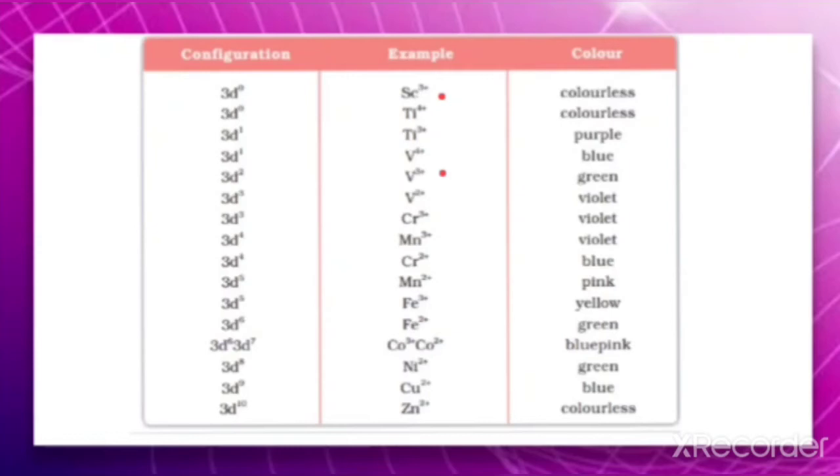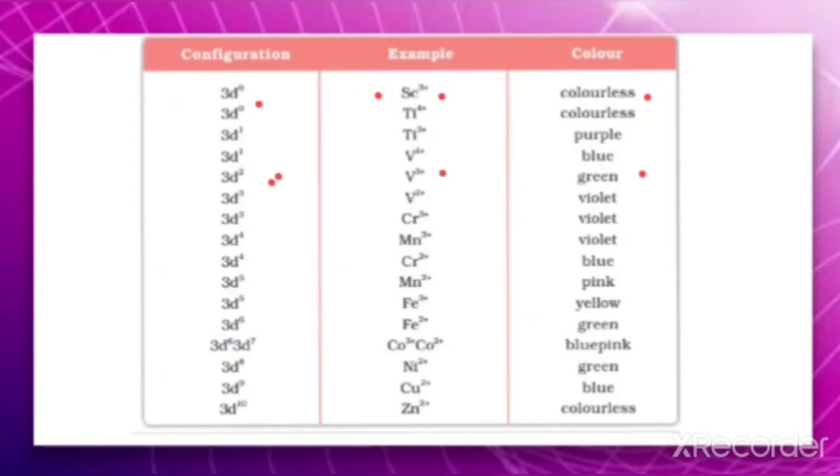How do you show or reason which is colored and which is colorless? It is in the configuration. You need to write the configuration and show that since there is no unpaired electron in the case of scandium 3 plus, it is colorless, and in the other case there is an unpaired electron, so it is colored.